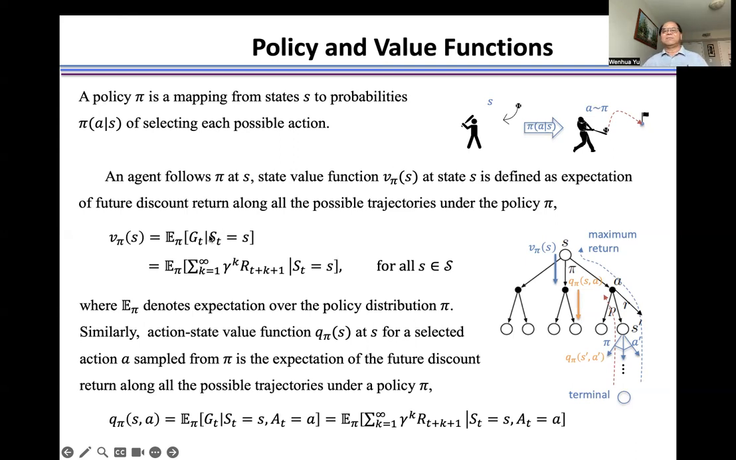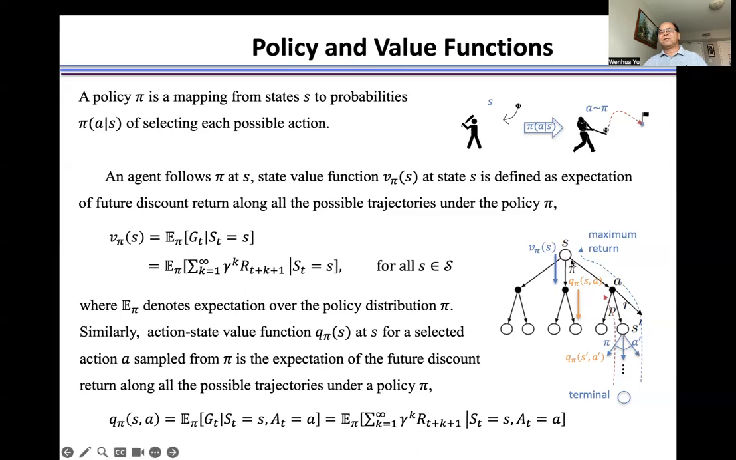To evaluate policy pi, we need to define two value functions. One is a state value function V, another is an action state value function Q. For the state value function, say we start from one state, and we have a policy pi. Under this policy pi, we have many possibilities to select action A. And following each A, we have an episode to calculate the future discount reward.